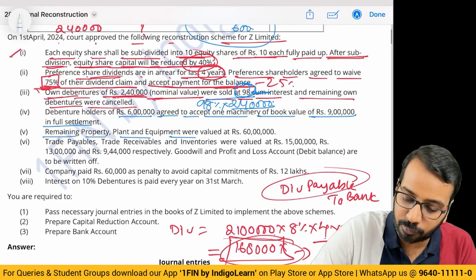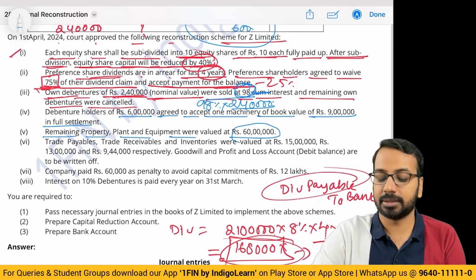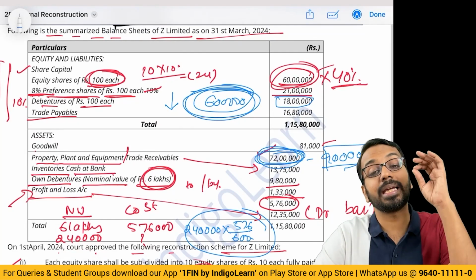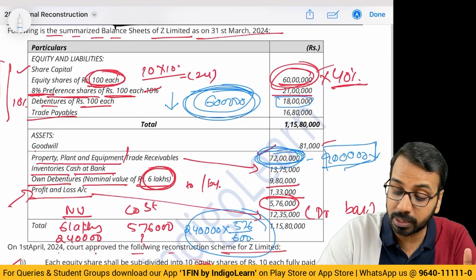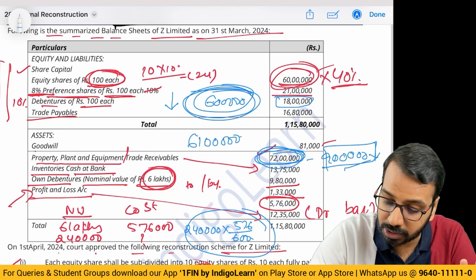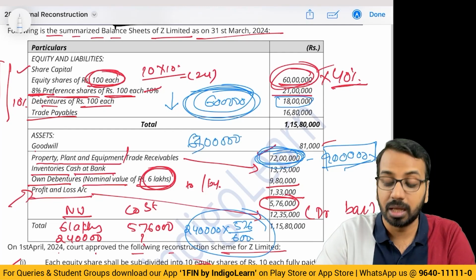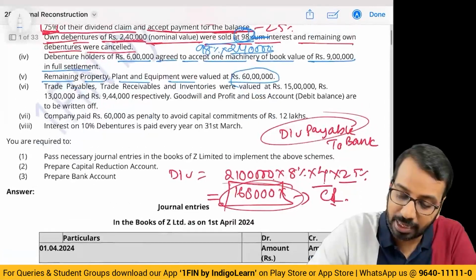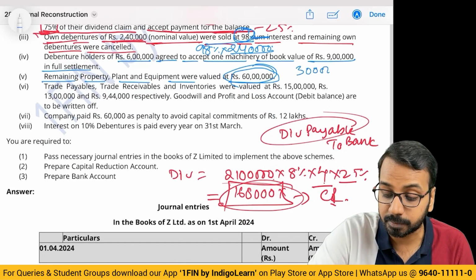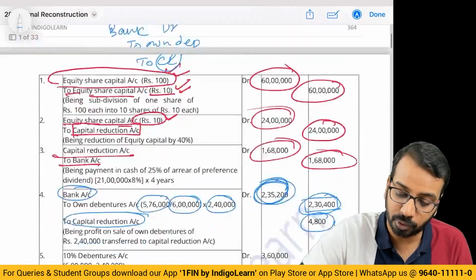Remaining property, plant and equipment were valued at 60 lakhs. Means what? We have 72 lakhs. Out of 72, I gave 9 lakhs to someone. How much am I left with? Not 61 lakhs, sorry, 63 lakhs. This 63 lakhs, they are saying that you have to value it at 60. You have to bring down the value by how much? 3 lakhs. So 3 lakhs you have to reduce.